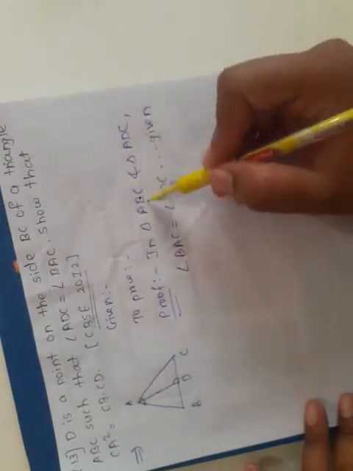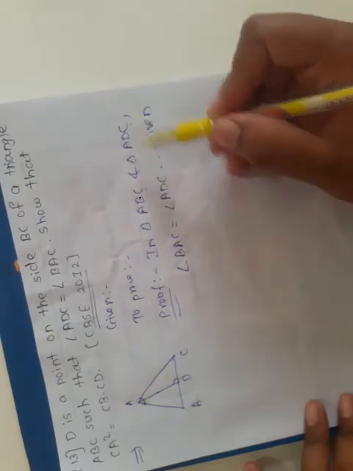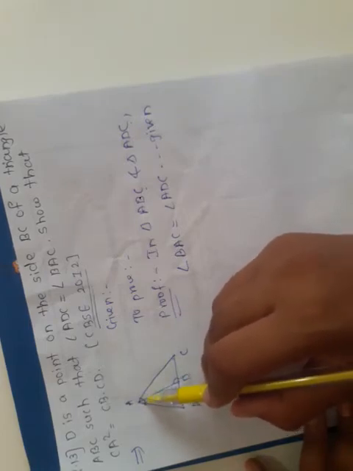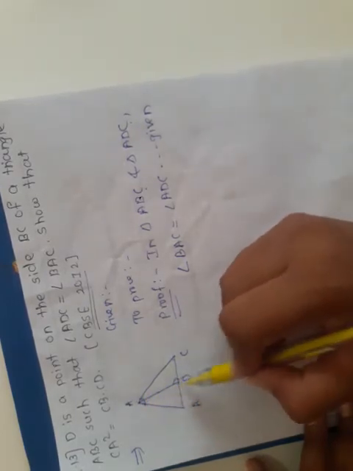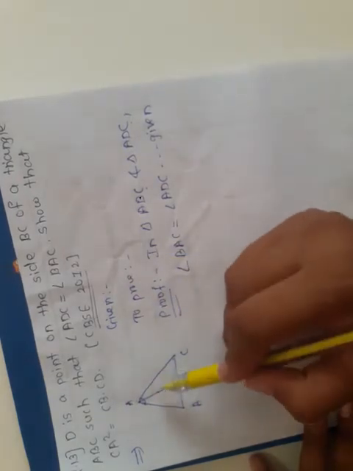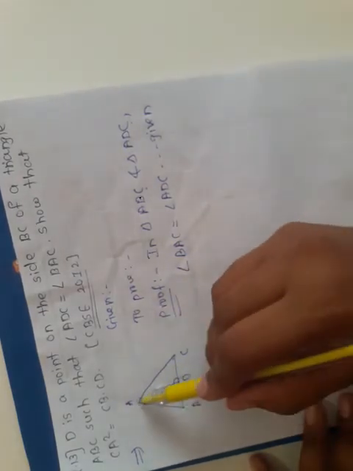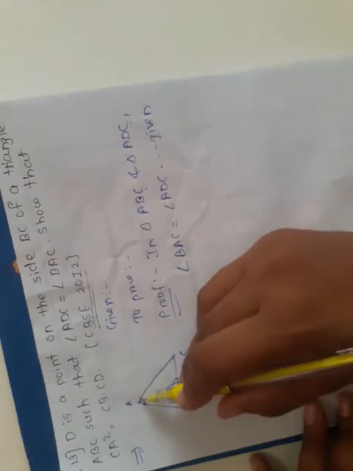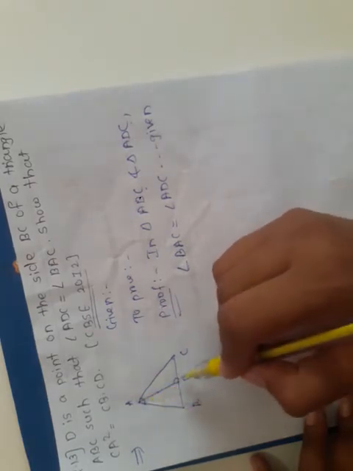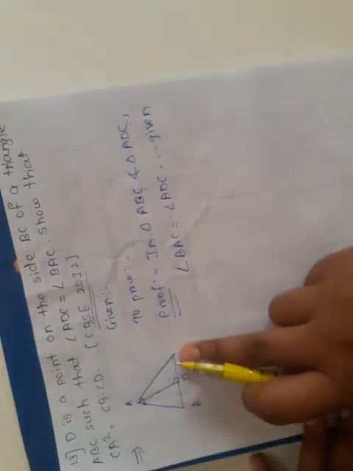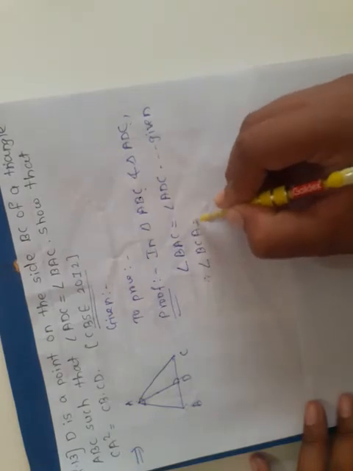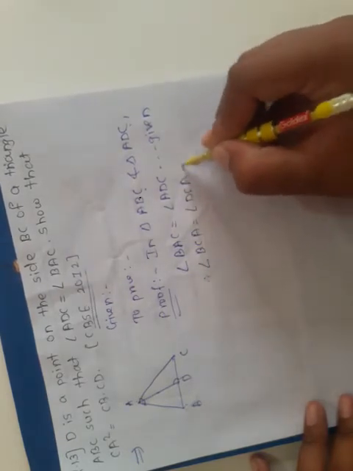Now take the next pair. See, in both triangles, angle C is common. Angle A we cannot say is common in both, because if we take AD as an angle bisector, then it is half of the angle. When we take the BAC angle, we cannot take angle A as a common angle, because the angle bisector goes from this angle. So we are going to take this angle C. Therefore angle BCA is equal to angle DCA, because it is a common angle.